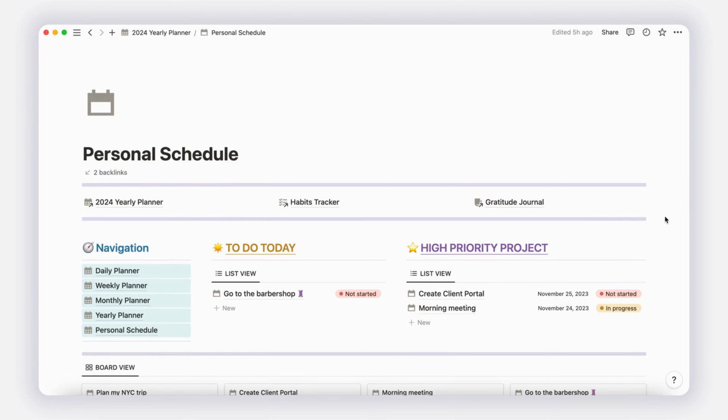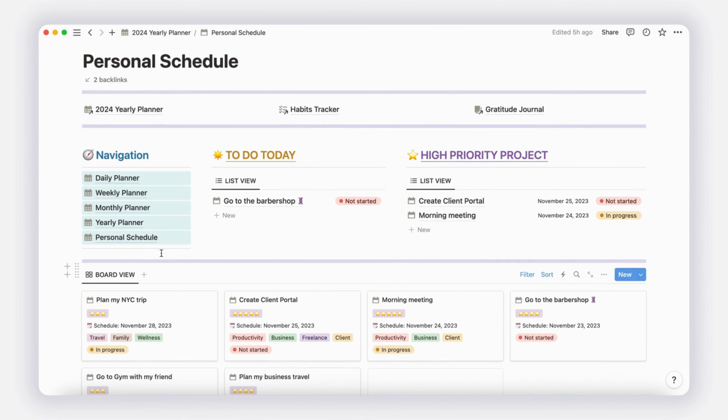Let's create a plan for the day. Before creating this new plan, make sure to set the default database template. Click on the blue arrow at the top right to access the database settings. Set the current template as the default. Begin by navigating to the calendar view and click on the plus button located at the top left of the respective date. Provide a name for your plan, and the date will automatically update based on your selection in the calendar view.